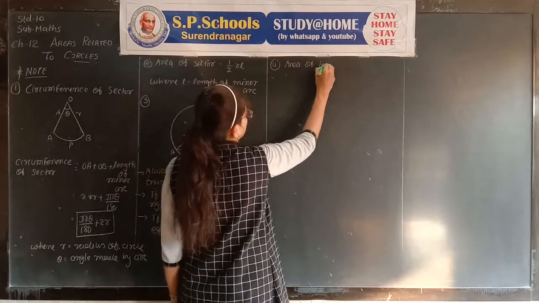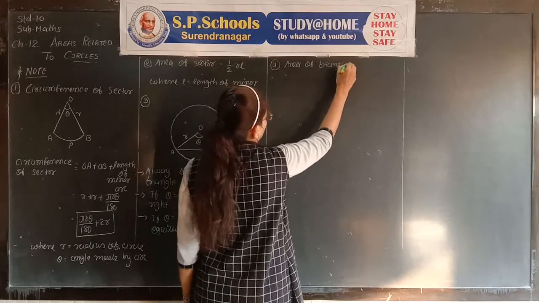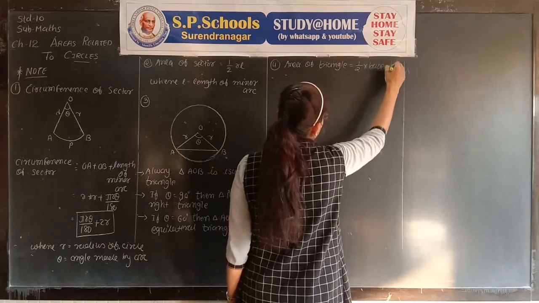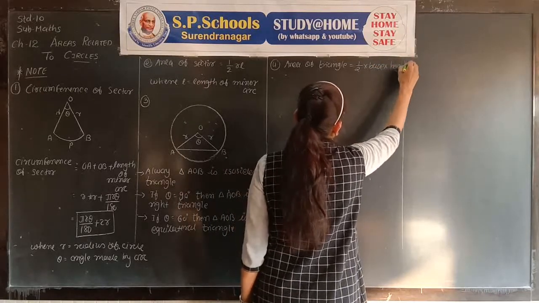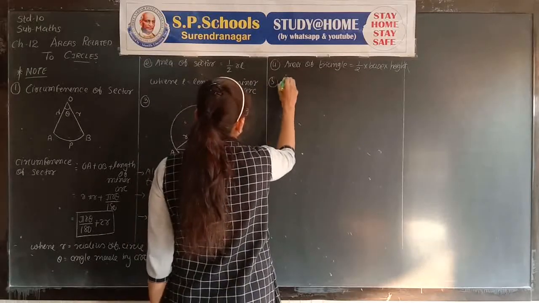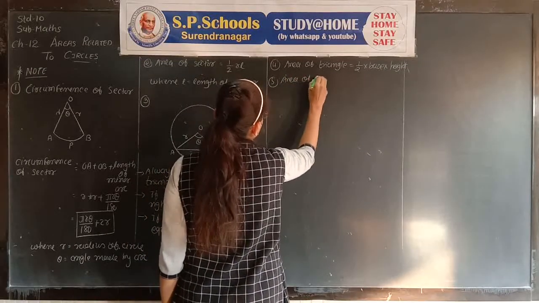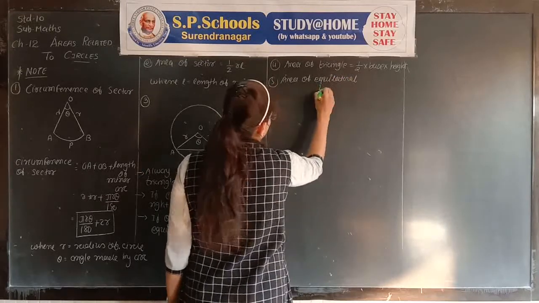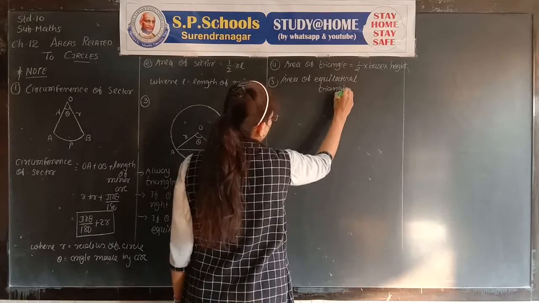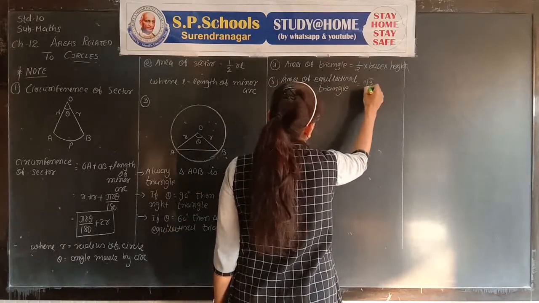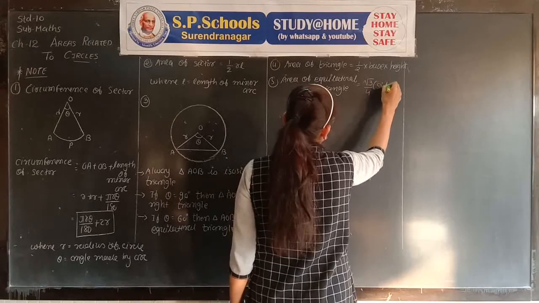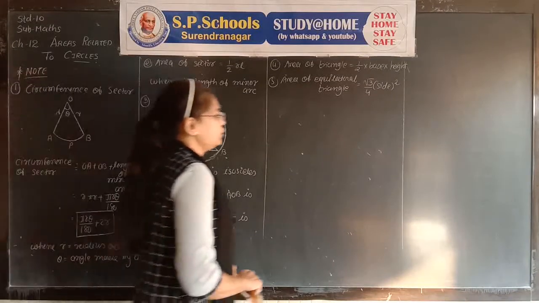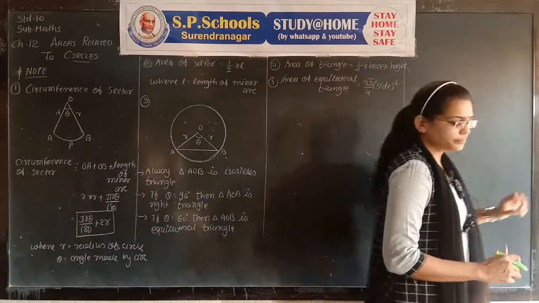Area of a triangle is equal to 1/2 into base into height. Area of an equilateral triangle is equal to root 3 by 4 into the square of the side. Okay, these are important notes regarding this chapter.